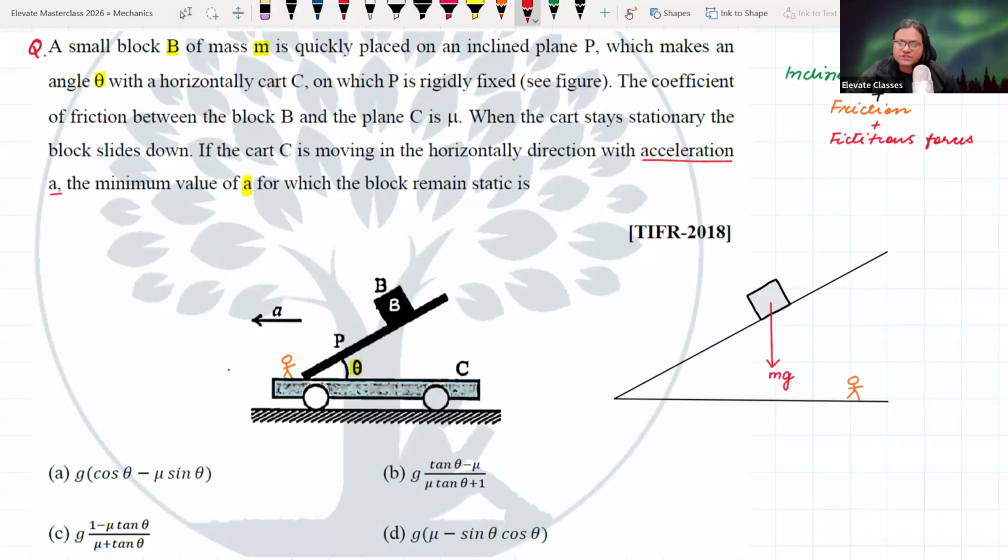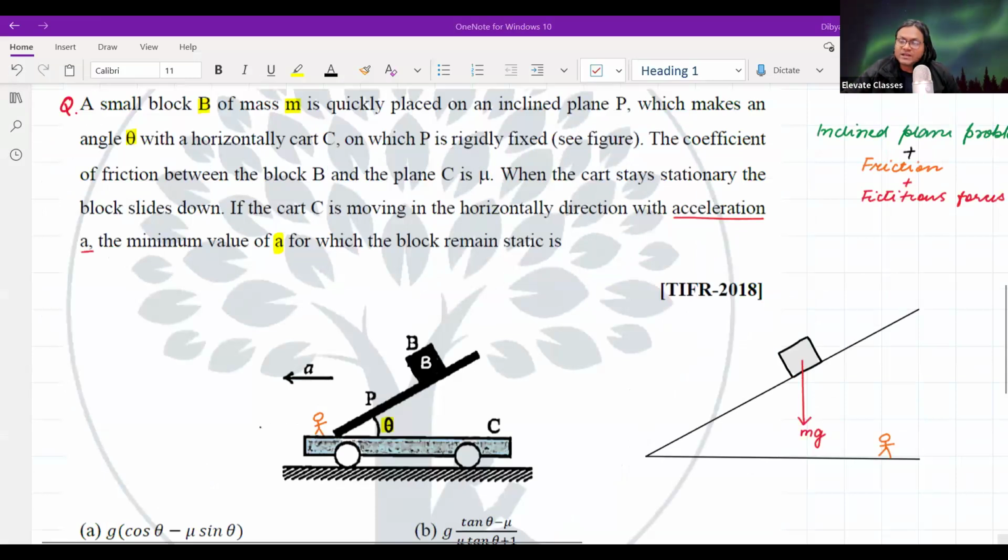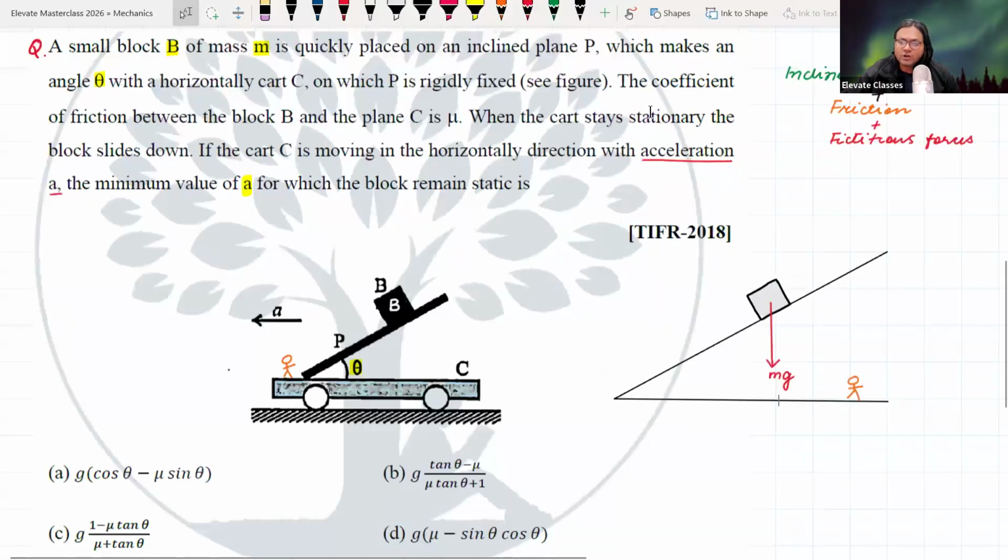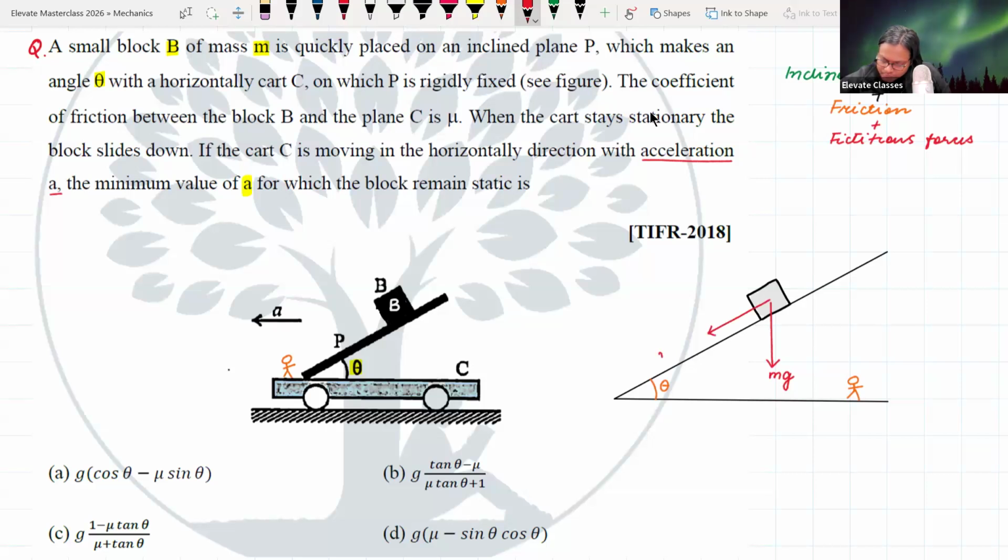ठीक है. Now, of course, I already told you that if forces are not acting in the direction of the motion, Bamdev also correct answer, it is acting in some inclined manner. It is very necessary for us to resolve them. So to resolve them, we have theta here. Okay. So I think by now you must be familiar that if this is theta, then this force is mg sine theta, and this force is mg cos theta. So gravity and the resolution of gravity along the inclined plane and perpendicular to the inclined plane.